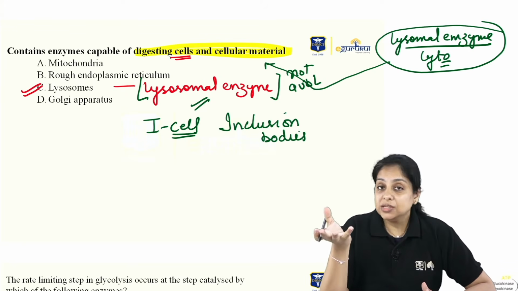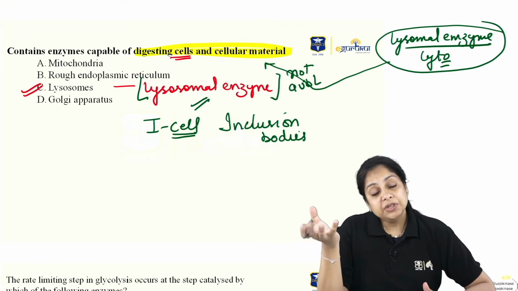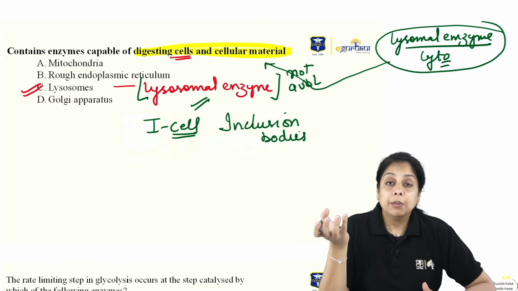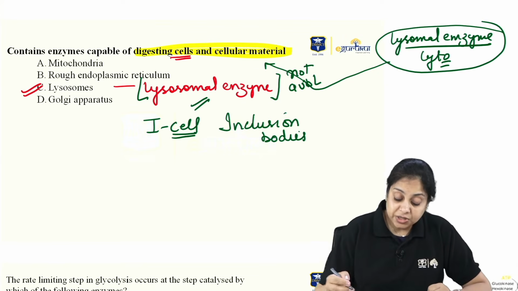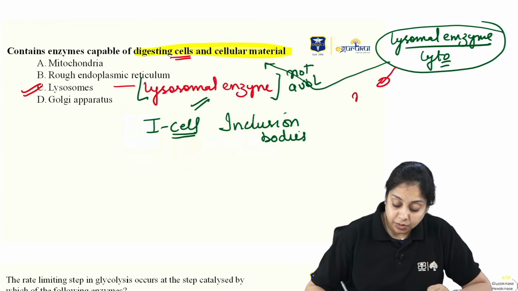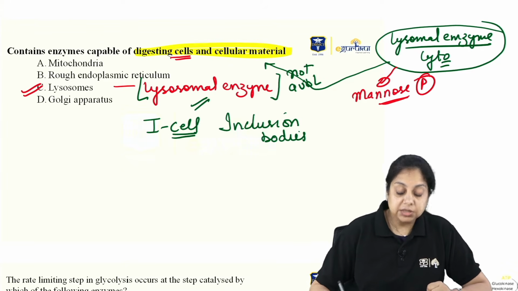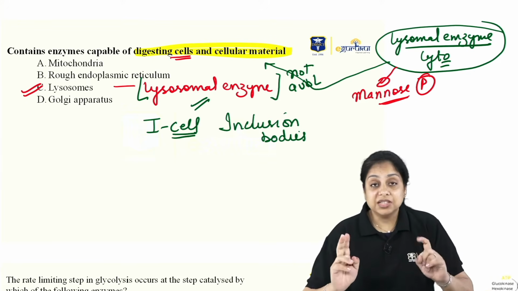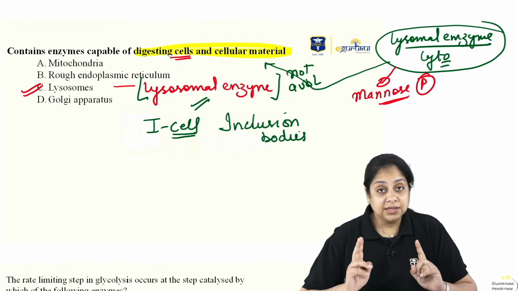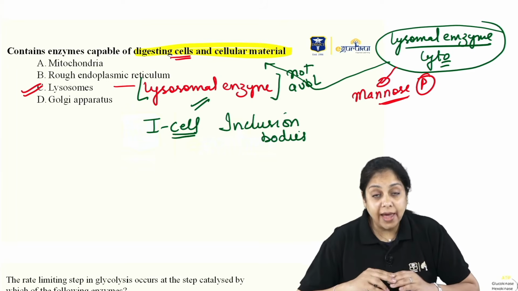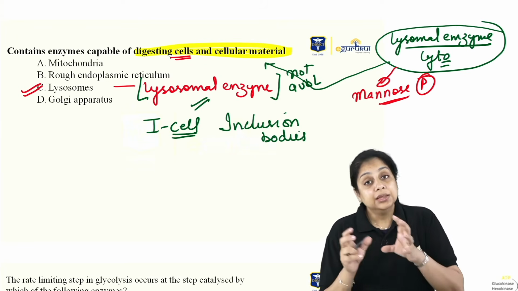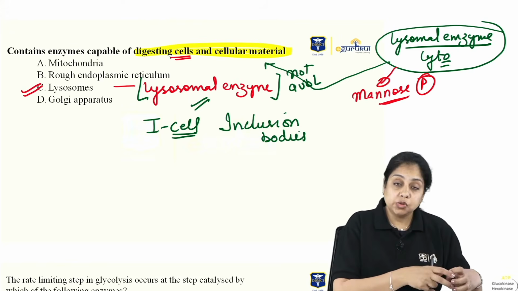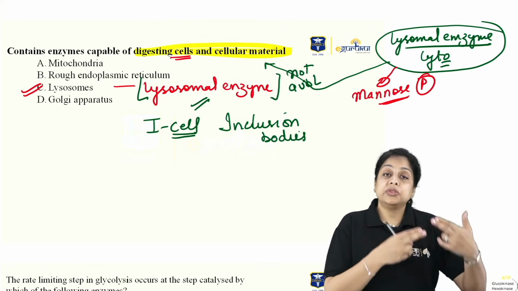All enzymes are proteins, okay? So they will be synthesized in the regular way, but the lysosomal enzymes will be specifically labeled with mannose phosphate. If they have this kind of a flag, the mannose tagged upon them, then they will be taken to the lysosomes so that they can perform their functions.